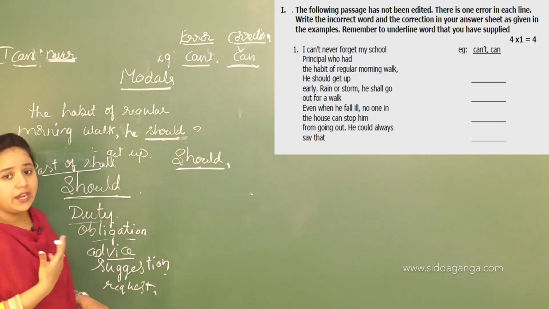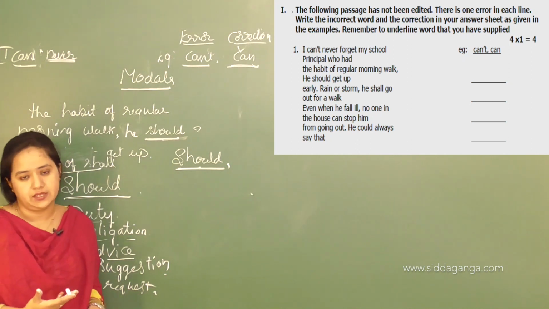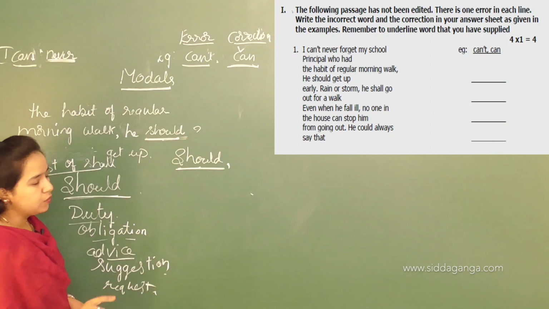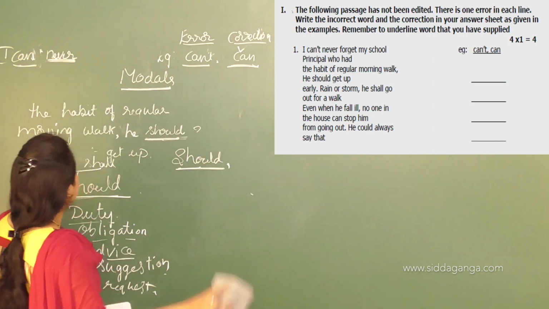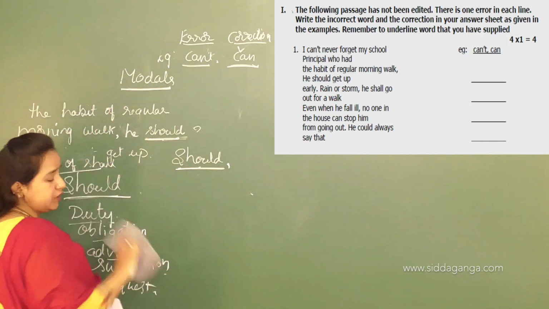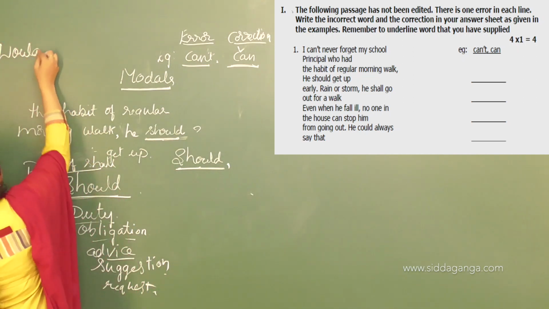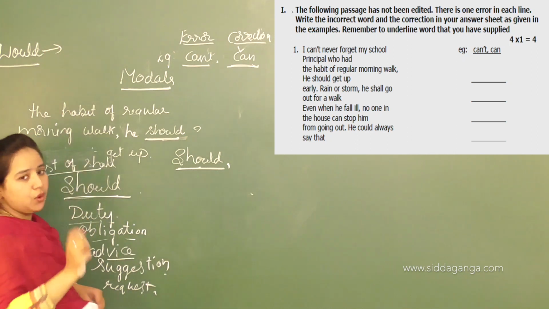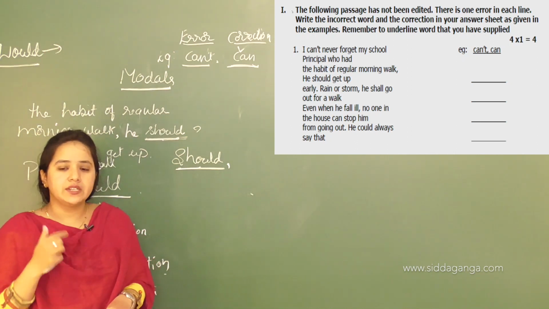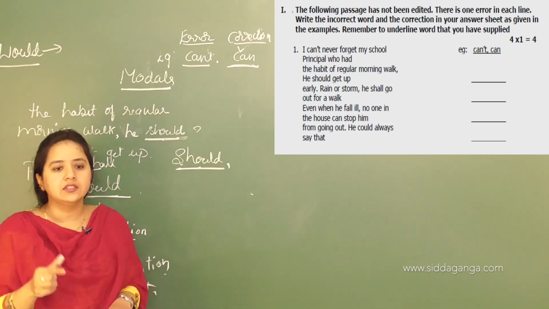But how are we going to identify what to take instead of should? Another important modal verb you will get here is would. So would is a modal verb, and it also expresses certain things.